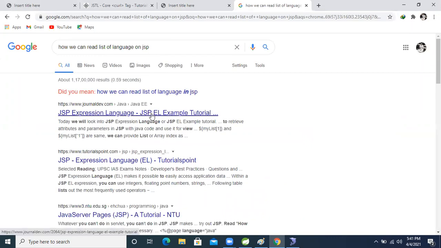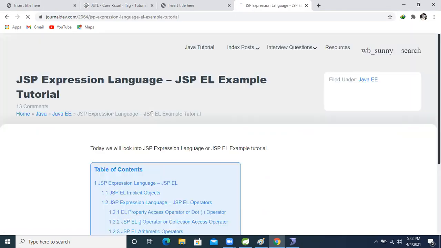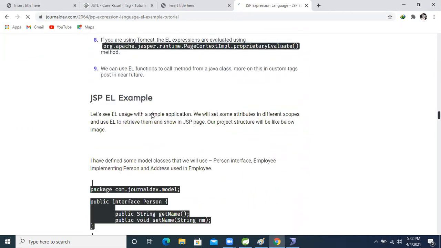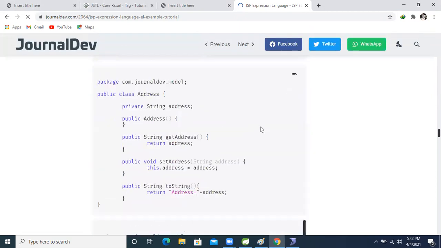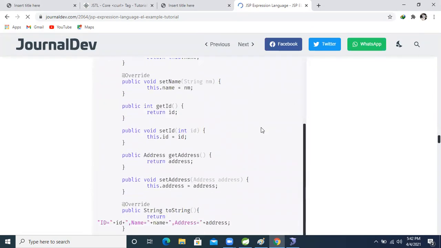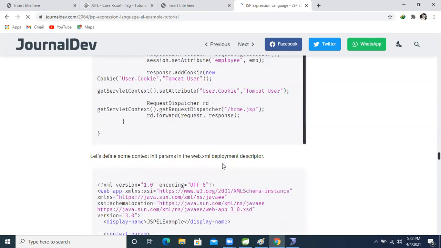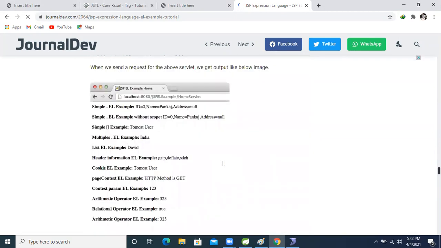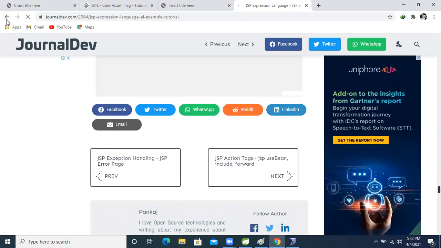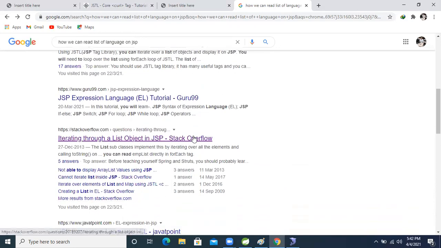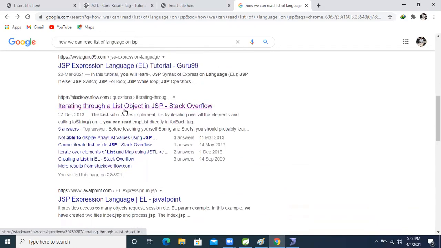One minute. Let's see if there is any expression language here. This one we know, right?